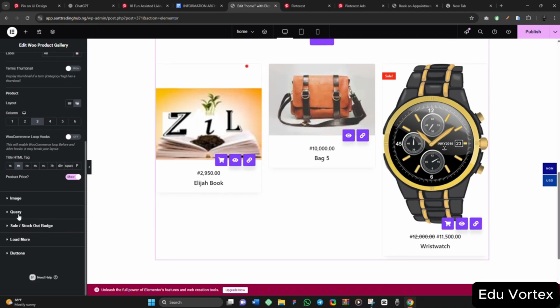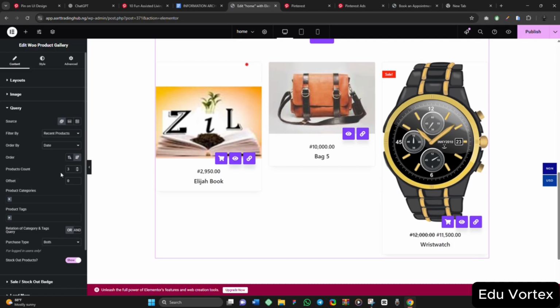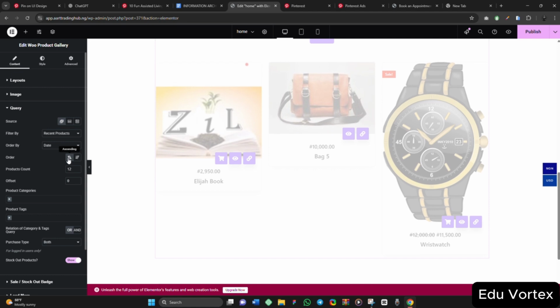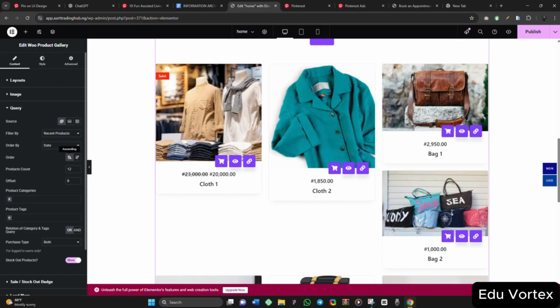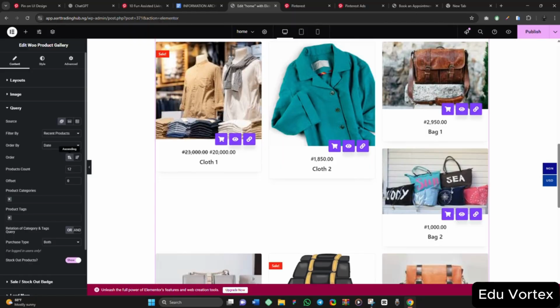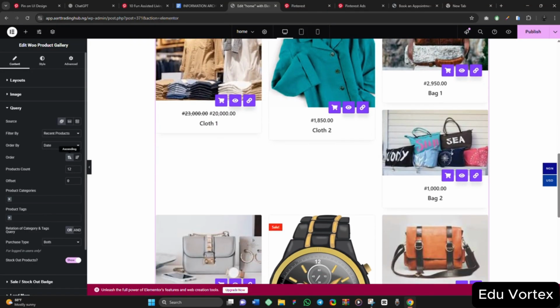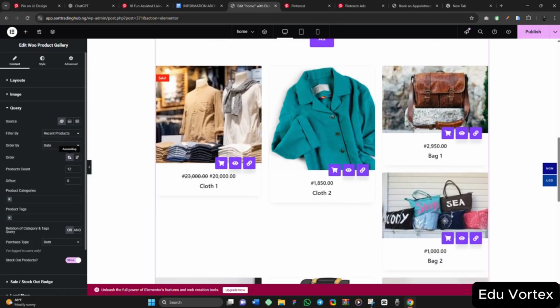So if you come to this query now, let's assume you want to make 12 products to count. 12, right? So I say order by ascending or descending. Ascending here. So I will have it like this. When you are uploading your image, make sure that your images are consistent. You can crop the size of the image so everything will be consistent and no one will be taller than the other, the way it is like this.